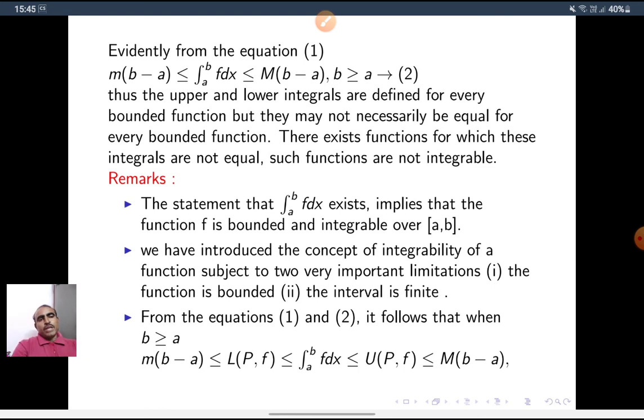So here, integral a to b f of x dx, if f is integrable, both the upper and lower integrals are equal. From the lower integral, the supremum of LPF, LPF should be less than or equal to its supremum. So LPF is less than or equal to the supremum of LPF, which is less than or equal to the lower integral a bar to b f dx, which is less than or equal to the upper integral a to b bar f dx. That is the infimum of UPF, and the infimum of UPF is less than or equal to its element UPF.